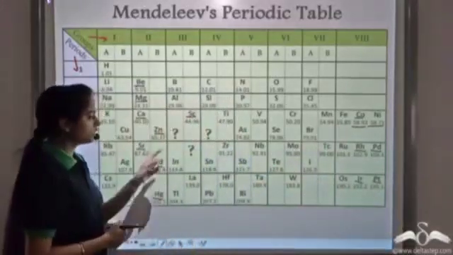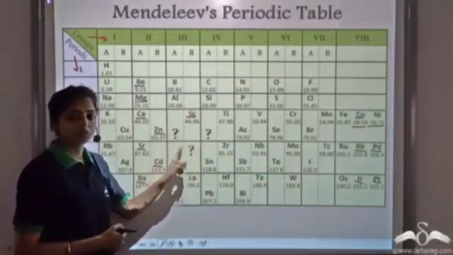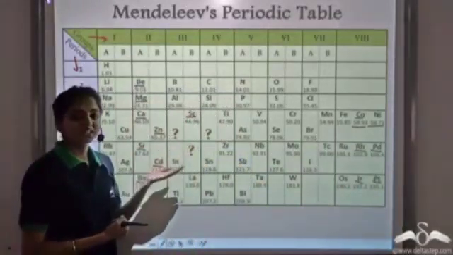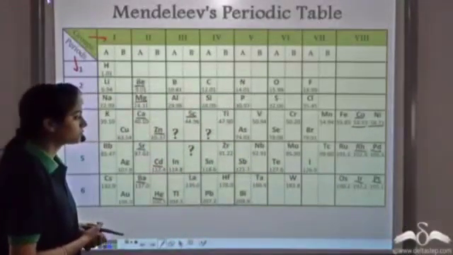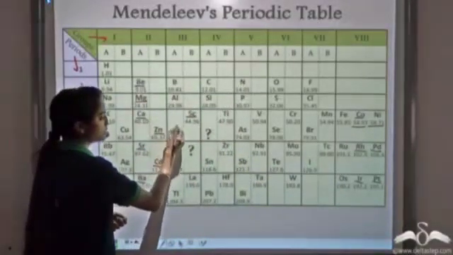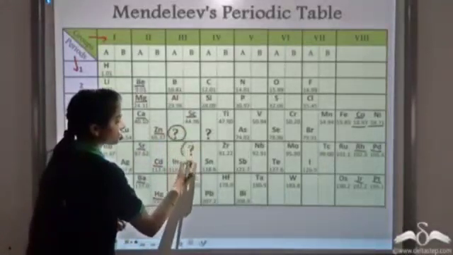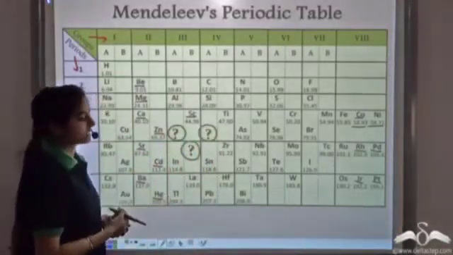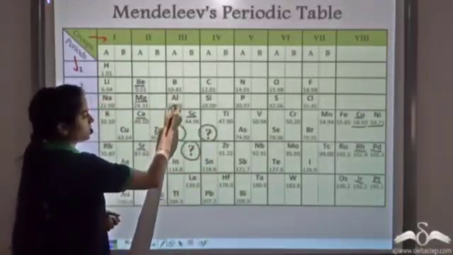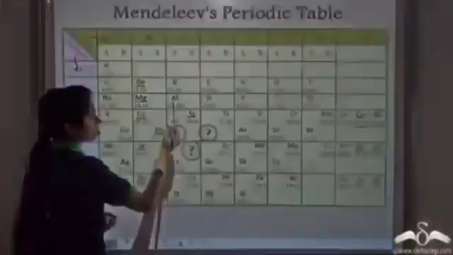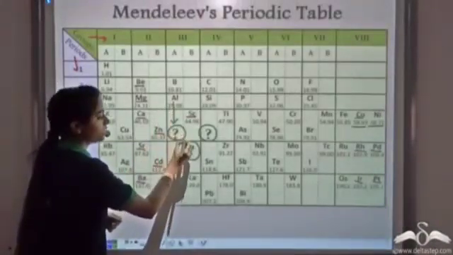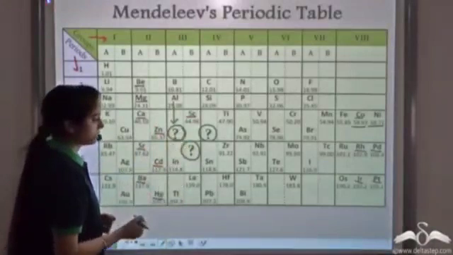Well, I'm sure by now you must have observed these 3 question marks and you must be wondering what they are for. Well, they are not the defects of Mendeleev's periodic table. According to Mendeleev, these positions belong to elements that would be discovered. Let's focus on one question mark below aluminium. He said that this position belongs to an element that would be discovered later.